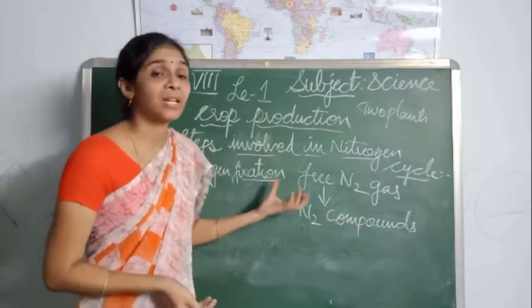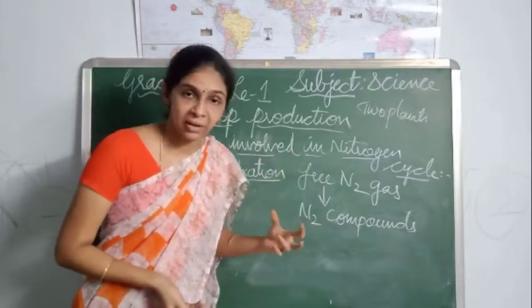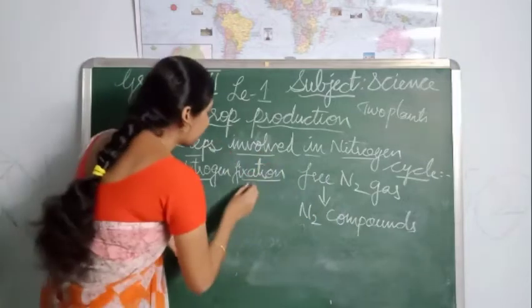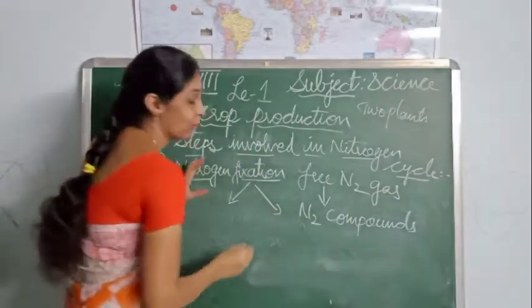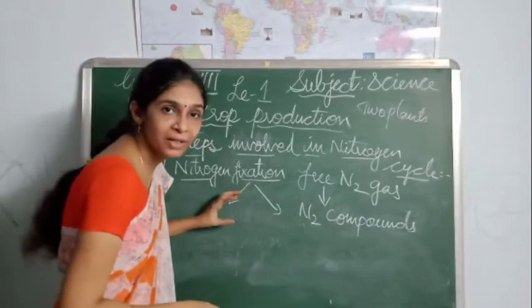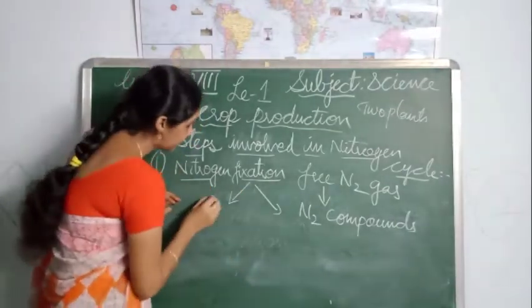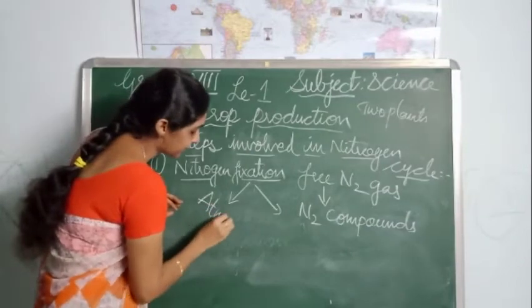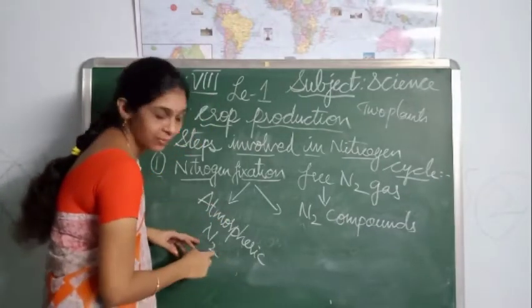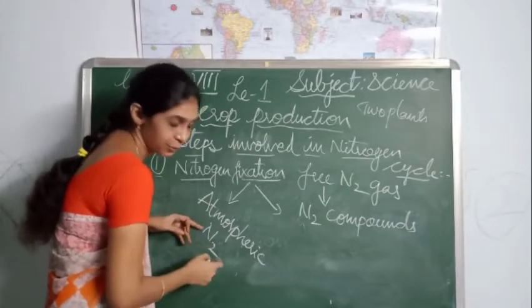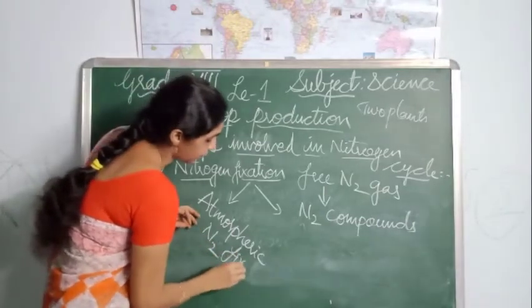So how does nitrogen fixation occur? Nitrogen fixation occurs in 2 different ways. One is atmospheric nitrogen fixation. Nitrogen I am representing with the symbol N2.